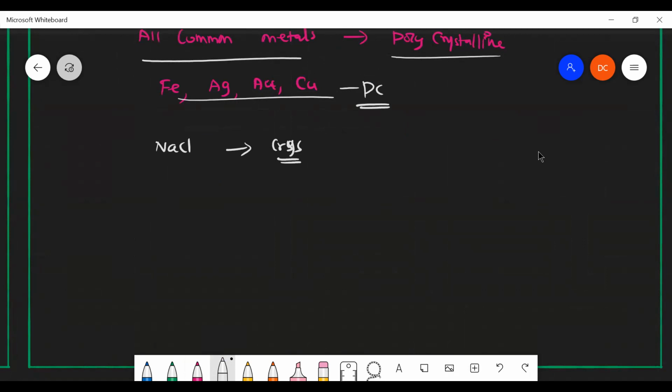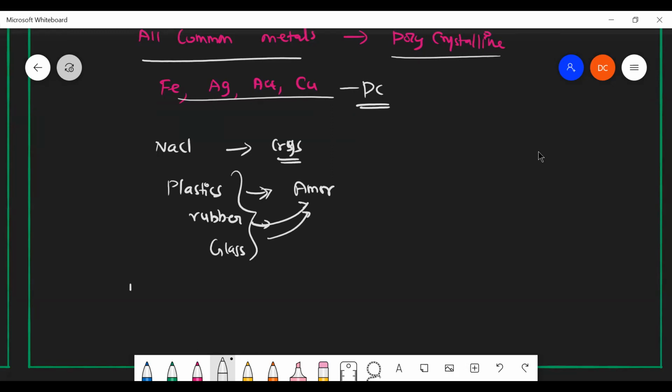Say for example, plastics or polymers come under amorphous. All polymers are amorphous in nature. Even rubber is amorphous in nature. Even glass is amorphous in nature. All these come under the category of amorphous. So they may give some examples to you. Say for example, polycarbonate.